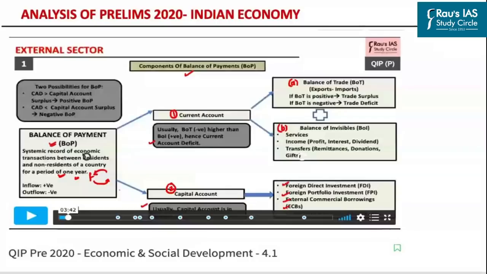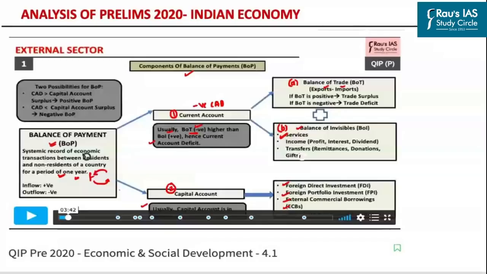So in case of India, usually the current account is negative. That is, normally we have a current account deficit. This is so because the balance of trade is usually negative, whereas the balance of invisibles is positive. The balance of trade is negative because our imports are much higher than the exports. On the other hand, our balance of invisibles is positive because India is a net exporter of services. That is, the export of services is much higher than the import of services. That is why we have the current account deficit.